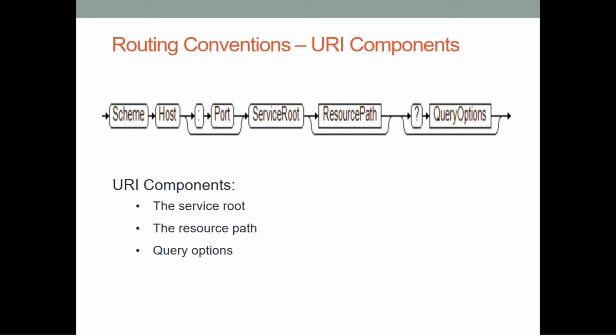Now moving on to the routing conventions. Before considering the routing conventions, it is important to know the URI components. As the image shows, a URI contains a scheme, host, port, service route, resource path, and query options. This can be separated into three main components: the service route, the resource path, and the query options. To handle a query, the resource path is the most important part.